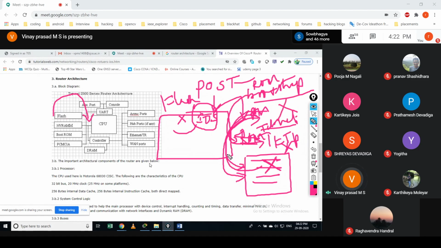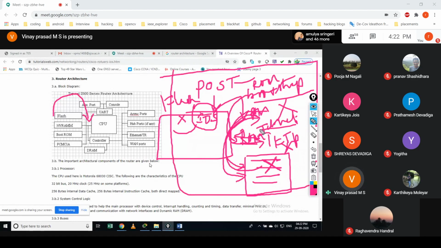Okay. So that is where we have three options. If you're not able to load from flash, then it will go and get it from TFTP. Even if the TFTP is not able to be accessed and loaded, then it will load it from the mini operating system. Even if the mini operating system is not available, then the device will be completely dead, means it does not boot up at all. Okay.